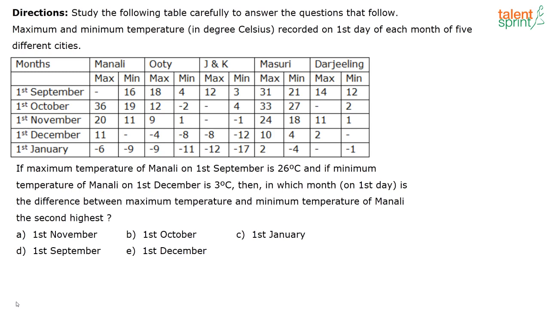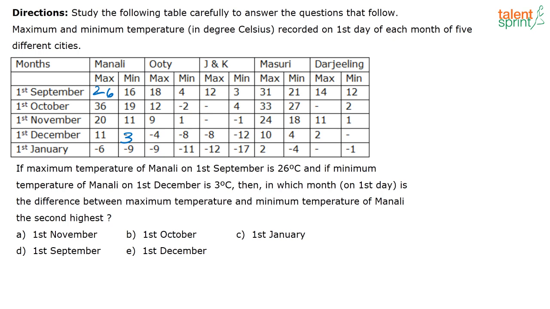Next question. If the maximum temperature of Manali on the 1st September is 26 degrees Celsius and the minimum temperature of Manali on 1st December is 3 degrees Celsius, then in which month is the difference between maximum and minimum temperature of Manali the second highest? So what is given here? Maximum temperature of Manali on 1st September is 26, and the minimum temperature of Manali on 1st December is 3. Now you have to see which has the second highest difference.